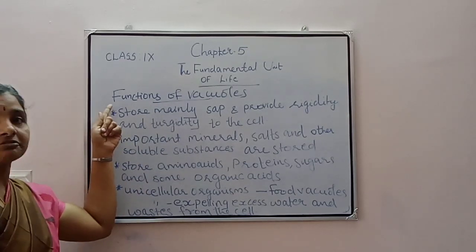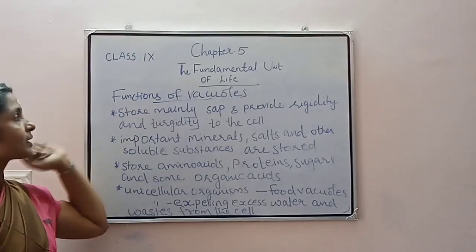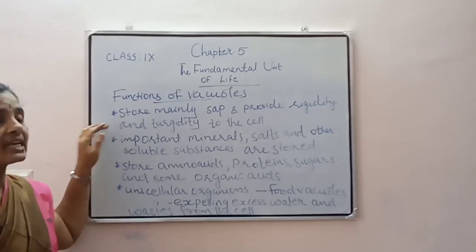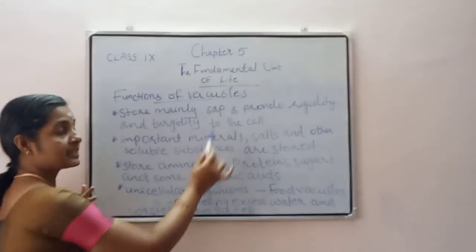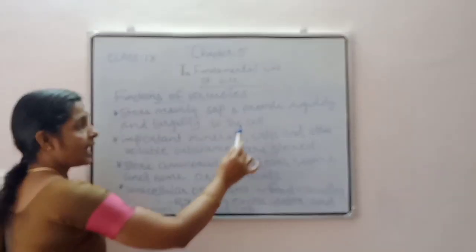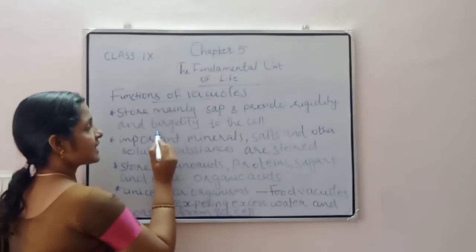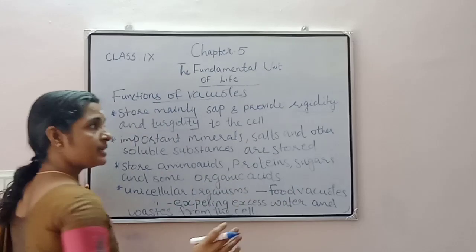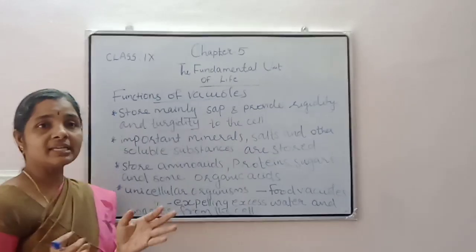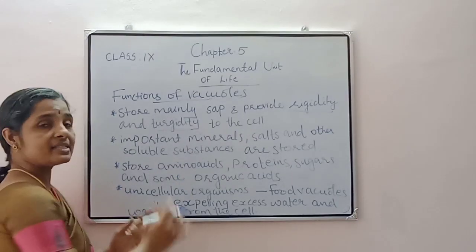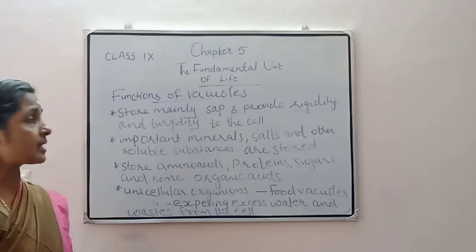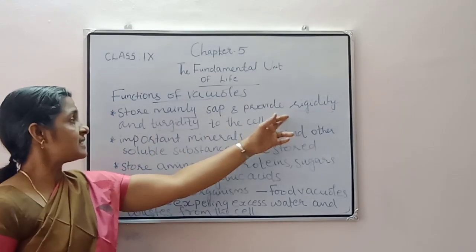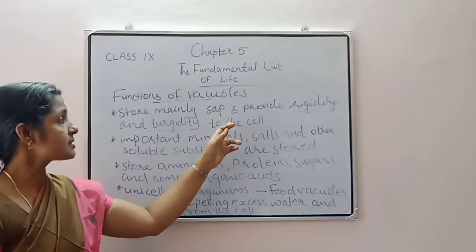The functions of vacuoles. So the first one is, it stores mainly sap, that is cell sap, and provides rigidity and turgidity to the cell. Rigidity here means being stiff, and what is turgidity? That is swollen nature. So it provides rigidity and turgidity to the cell.